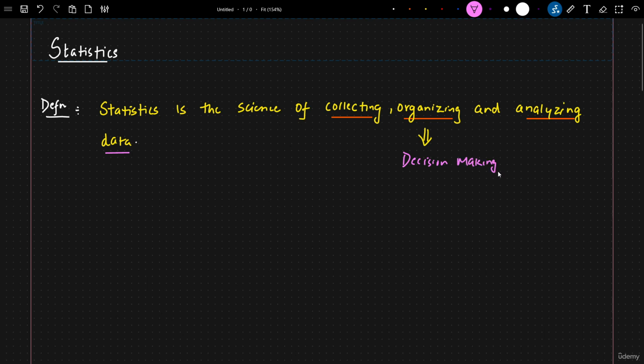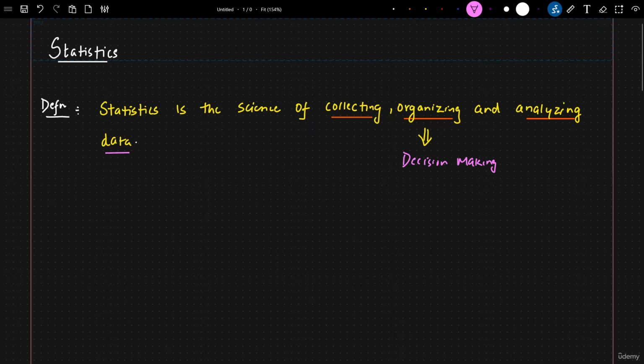Okay. So when we say collecting, we collect different kinds of data. When we say organizing, we definitely perform a lot of feature engineering. We clean the data, we do all the formatting in the data to make sure that we have some meaningful and useful data so that we can make good models in machine learning or deep learning. Or let's say as a data analyst, I may go ahead and create some amazing reports and presentations. And at the end of the day, we analyze the data to make an important, meaningful decision.